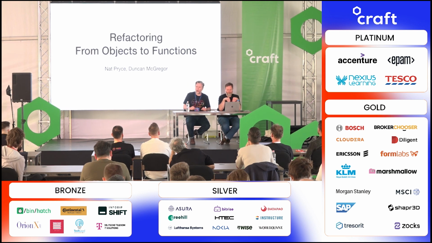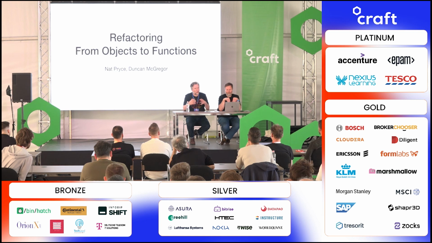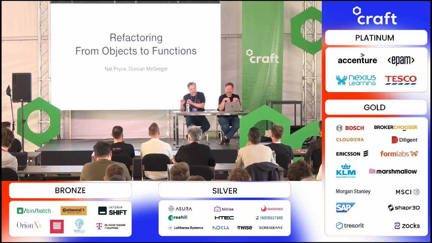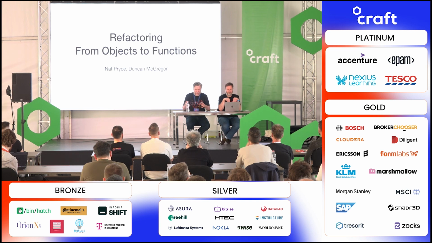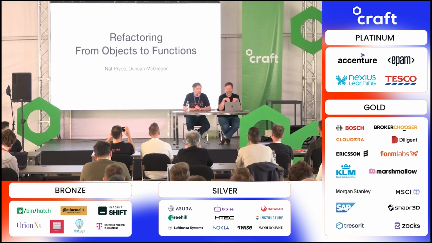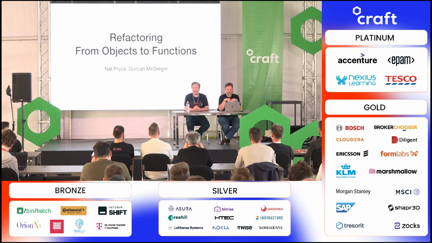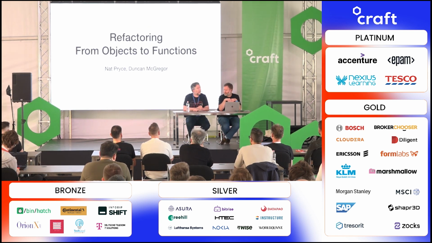So we will have a look at some code. We will refactor it. We'll share some techniques that we use for doing these gradual refactorings without causing widespread disruption or without going down a multi-day refactoring rabbit hole where the code remains broken for days and days on end. And then at the end, we'll try it again using a modern agentic LLM tool and see how that compares and see whether I can replace Duncan with a robot.